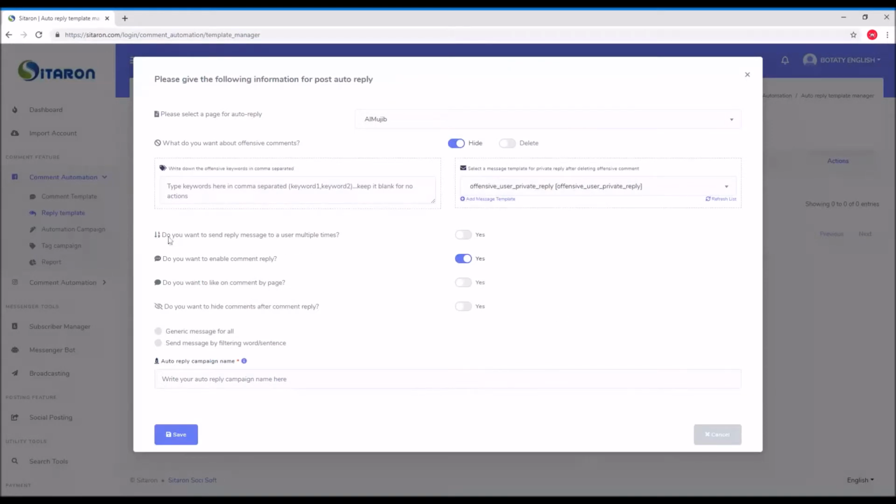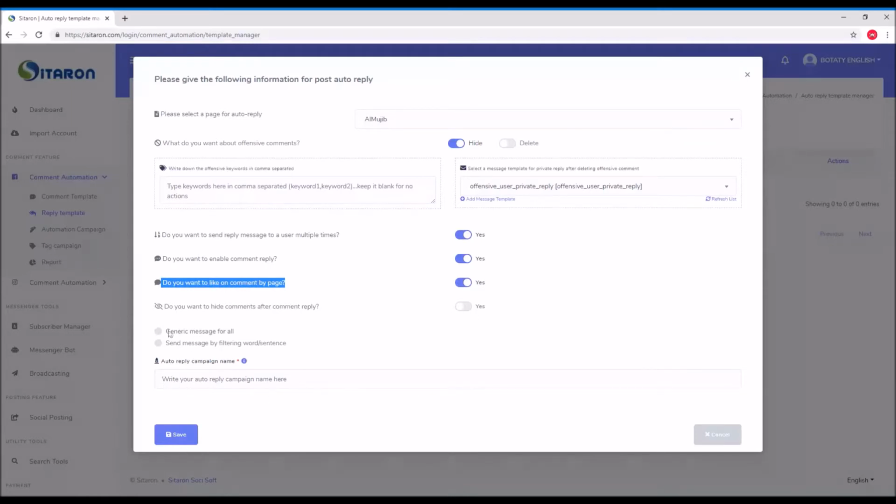After that, you have to select, do you want to send a reply message to the user multiple times? Yes, I need every time a user puts a comment on the post to be replied to, because he may comment different comments, so I can reply with different messages. Do you want to enable the comment reply? Yes. Do you want to like the comment by page? Yes. Do you want to hide comments after reply? This is up to you. I put no.